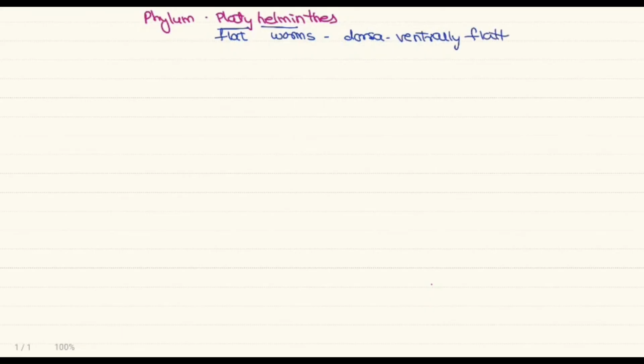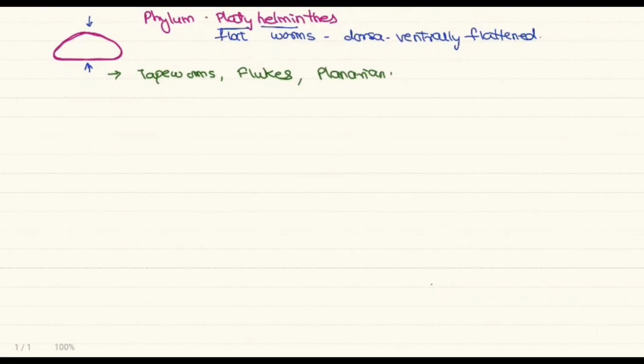When I say dorso-ventrally flattened, it is flattened from the upper to the lower side. So the body is flattened like this. Thus the name Platyhelminthes, right? To remember Platyhelminthes, we have to remember the common animals present here, like the tapeworms, flukes, and the planarians.